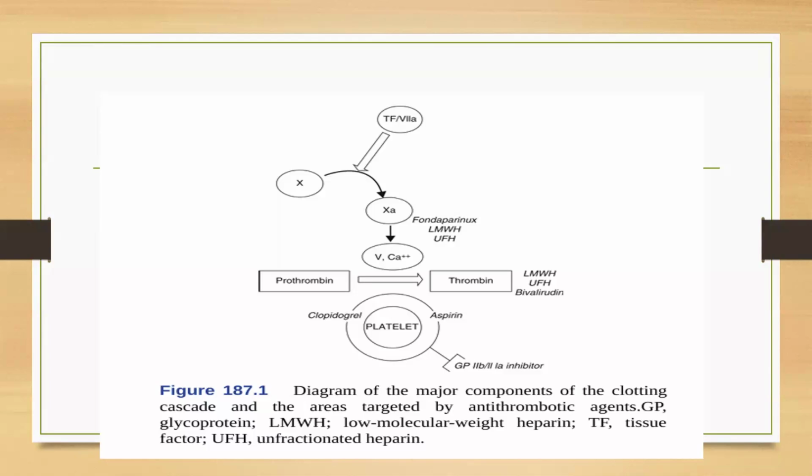Drugs like fondaparinux, low molecular weight heparin, and unfractionated heparin act on factor 10A, and drugs like aspirin, clopidogrel, and the glycoprotein 2B3A inhibitors act on the platelet and prevent their aggregation.